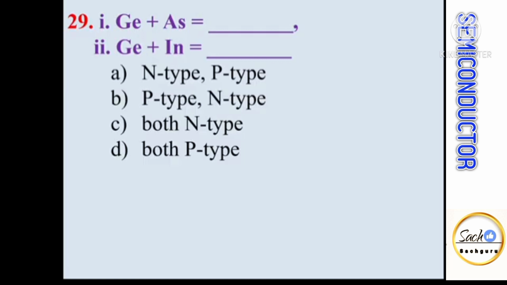Germanium plus arsenic, germanium plus indium. So arsenic is a pentavalent impurity. Adding pentavalent impurity produces n-type semiconductor. Whereas indium is a trivalent impurity. Adding trivalent impurity to pure semiconductor forms p-type semiconductor. So germanium plus arsenic is n-type semiconductor, whereas germanium plus indium is p-type semiconductor.